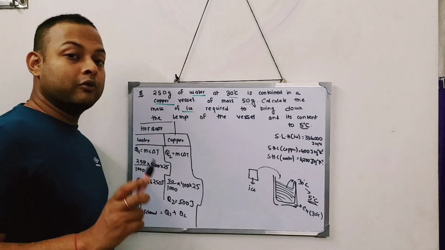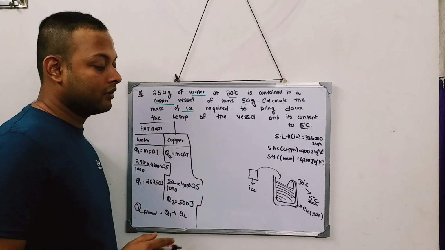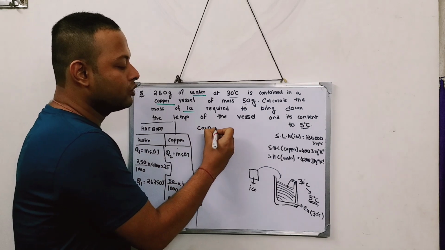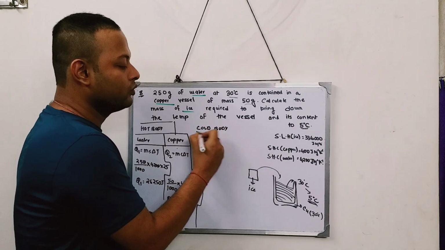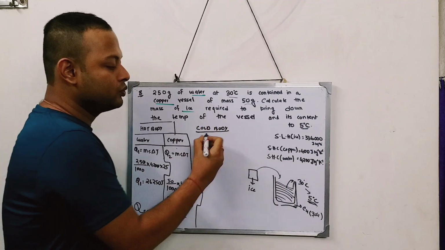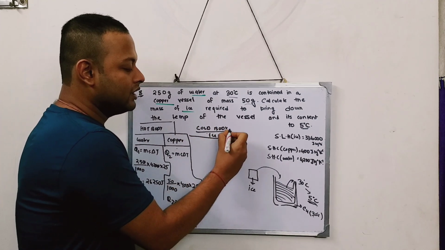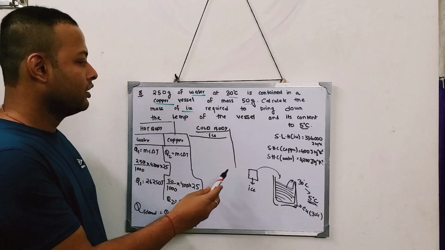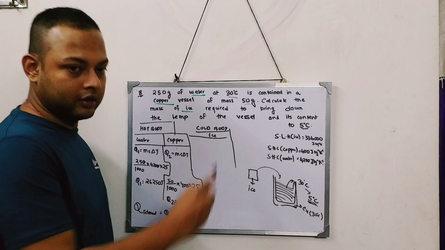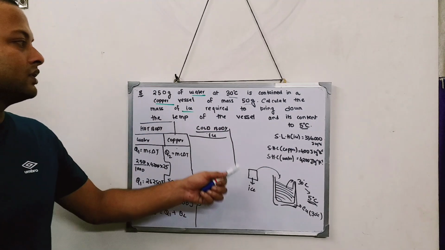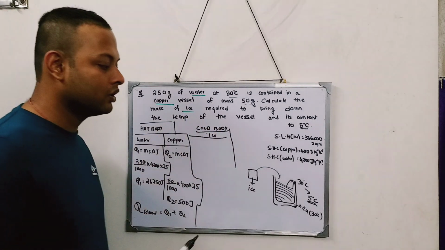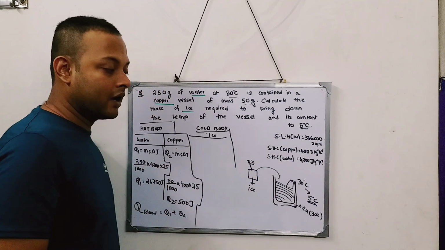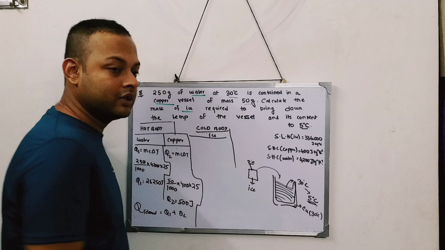Now the total amount of heat that will be absorbed. Now over here, the cold body will absorb the heat. Who is the cold body over here? If you look at the question, it is the ice which is the cold body. Now ice is going from what temperature to what temperature? Initially the ice is at 0 degree. Nowhere mentioned, but it is understood that the ice initially is at 0 degree centigrade and it has to go to the temperature of 5 degree centigrade.